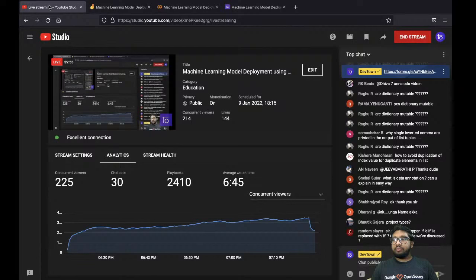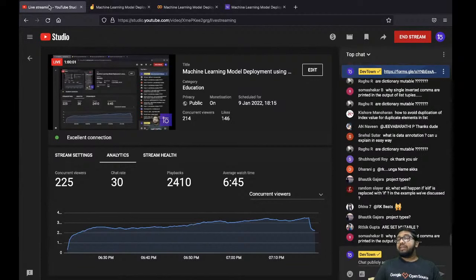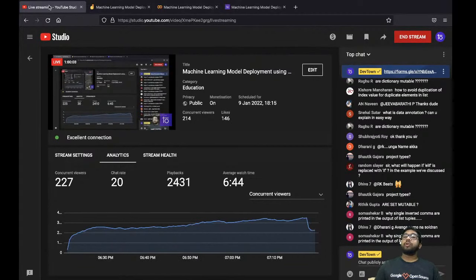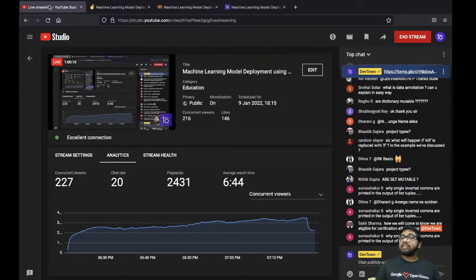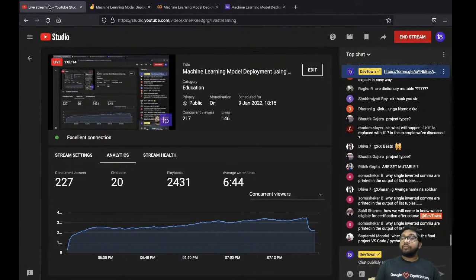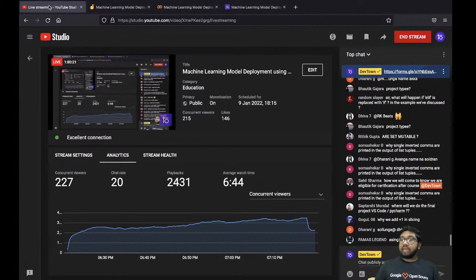What will happen if elif is replaced with if? If you replace elif with if, that if will be treated as a new condition. That means even though the first condition is true, the next condition will also run, and the interpreter will run that statement. If you want to run only the statement that is true, then you have to go with elif. Otherwise, you can go with if if you want both statements to run.